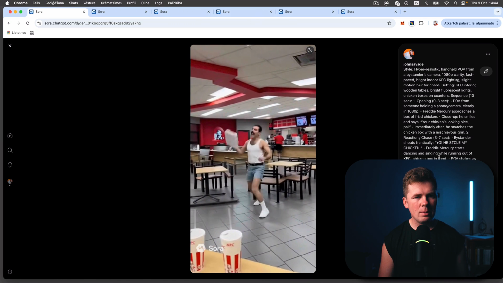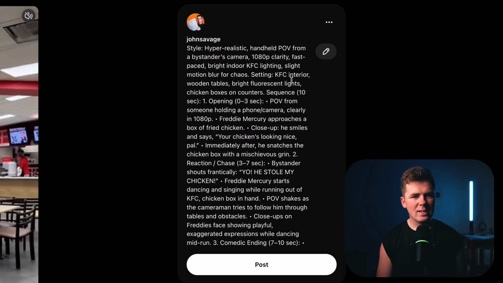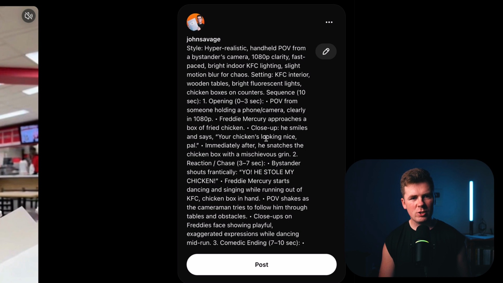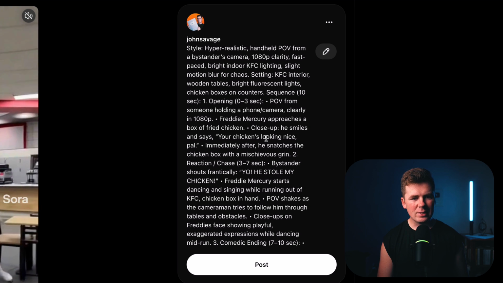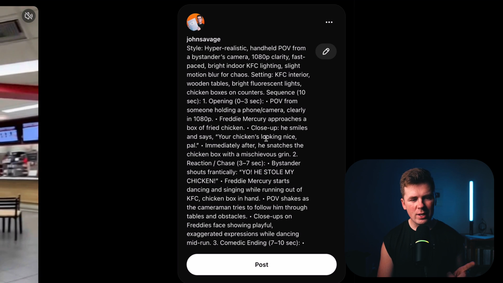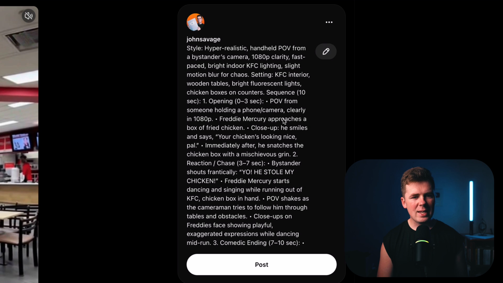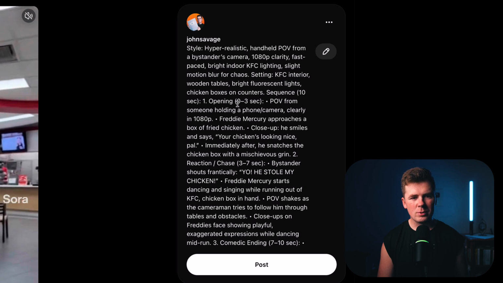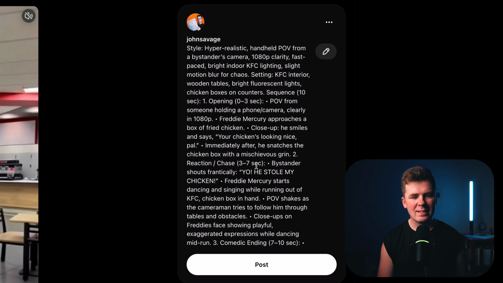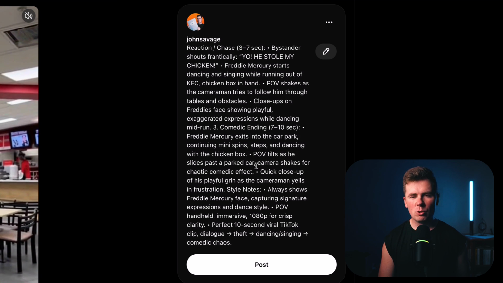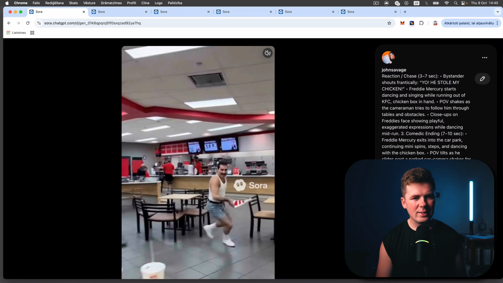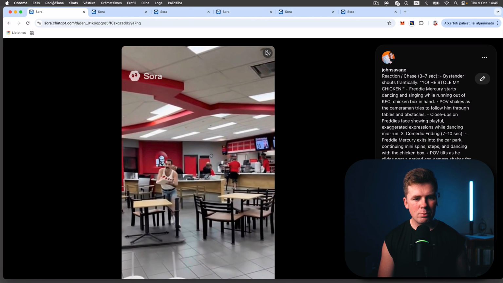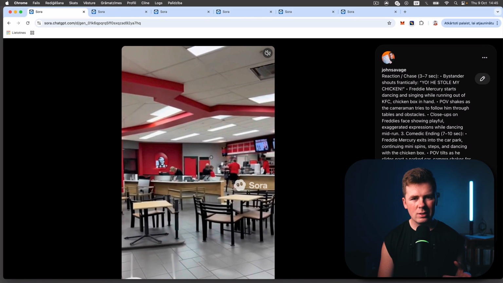And here is the full prompt. Here you can see how long the prompt is. This prompt was used for a Michael Jackson video first, and I basically reused it and changed it up. Here you can see there is different text for every second, from 0 to 3 seconds, from 3 to 7 seconds, and this is how you want to write your prompts if you want great videos. The AI didn't include everything directly as I told it in this prompt, but still the video came out really great and it went viral.